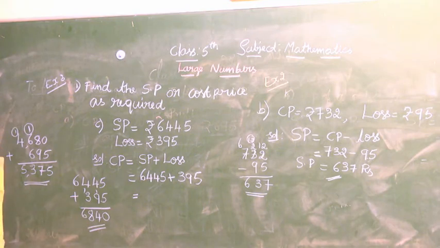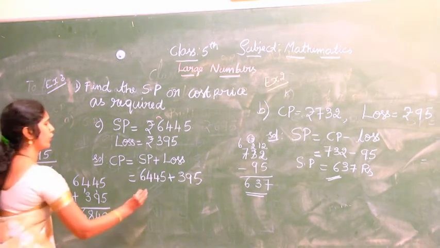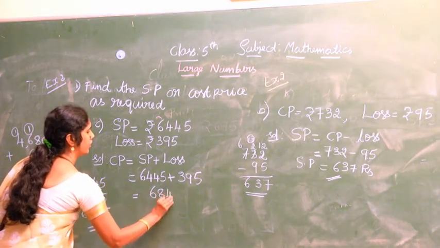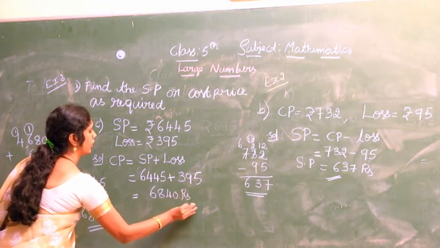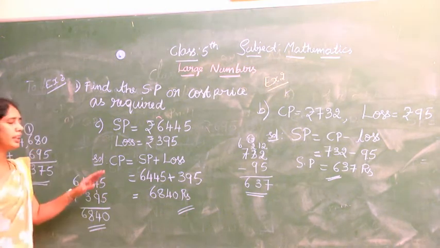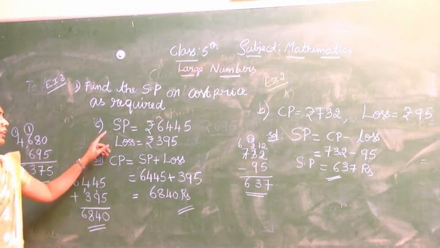So we get 6,840 rupees. When it is loss, see, here it is